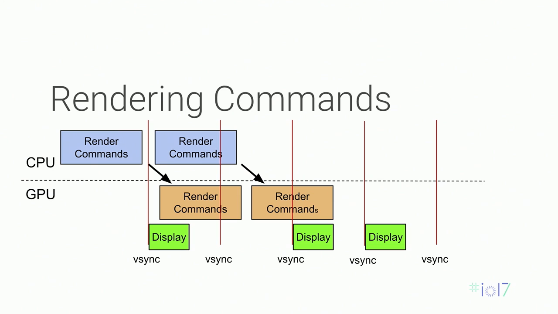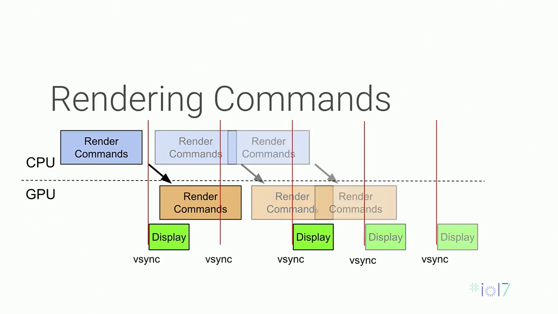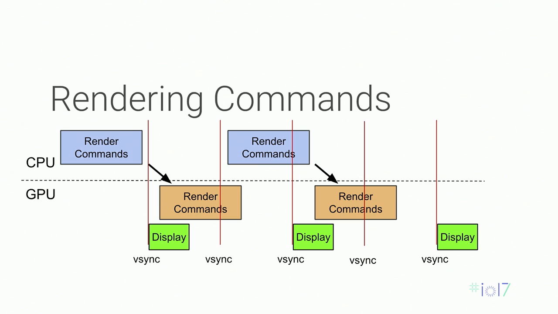To smooth out the frame rate, we can delay the rendering to make the frame time an even multiple of vsync intervals. As in this case, we'll now see the display happening every other vsync. One of the advantages of doing this is also that it saves battery life because you're doing less work on the CPU and GPU. The trade-off, of course, is that you're doing less rendering.